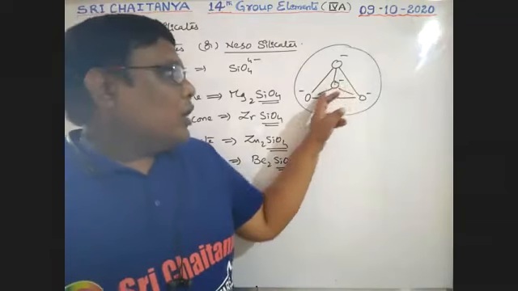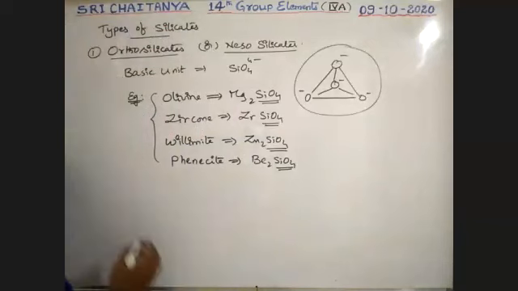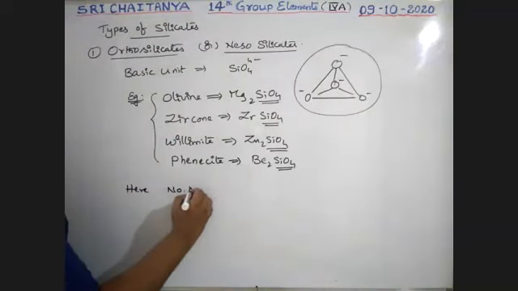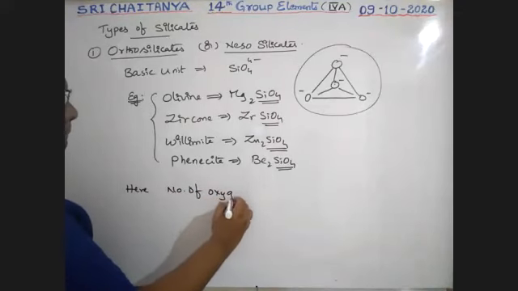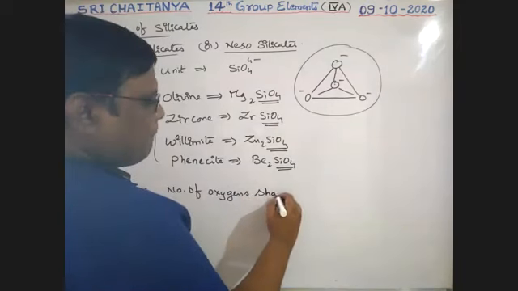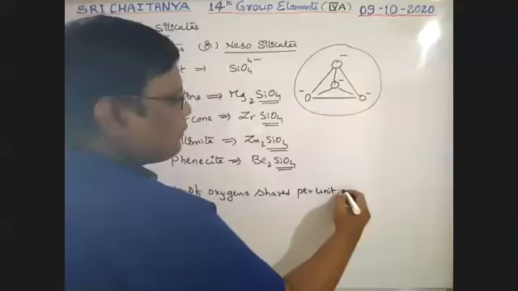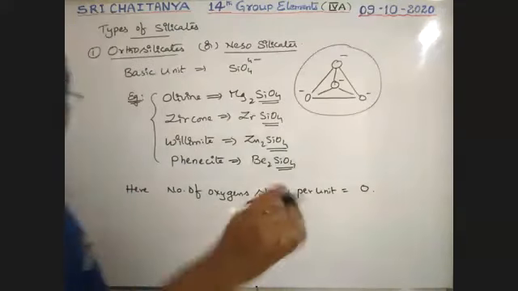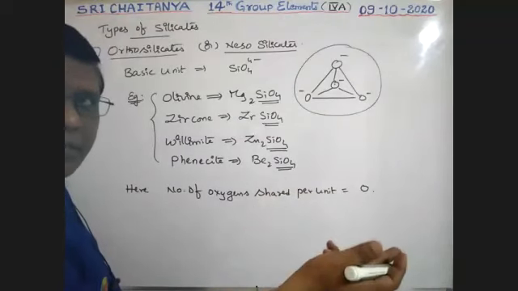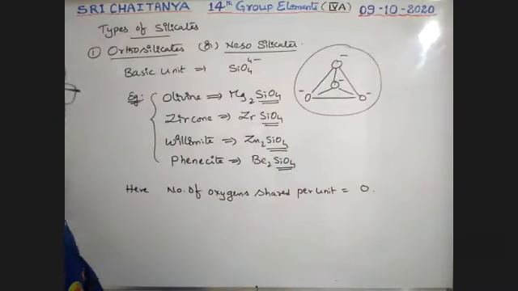Here, no oxygen is shared with any other silicate units. That's why, note this point here: the number of oxygens shared per unit is equal to 0. I will explain later. Please note this point. Number of oxygens shared with others. Here, no oxygen is shared with others. So that's why 0 oxygens are shared.